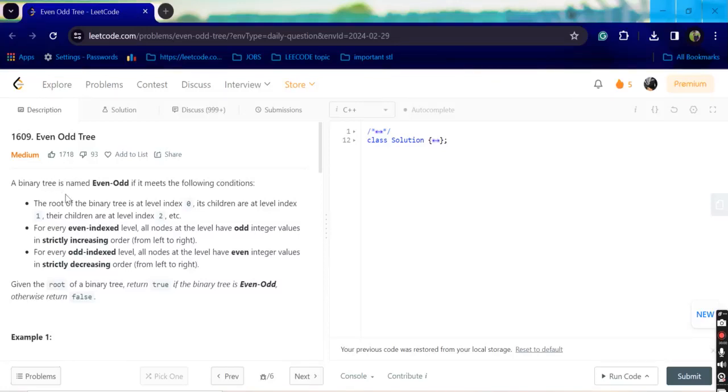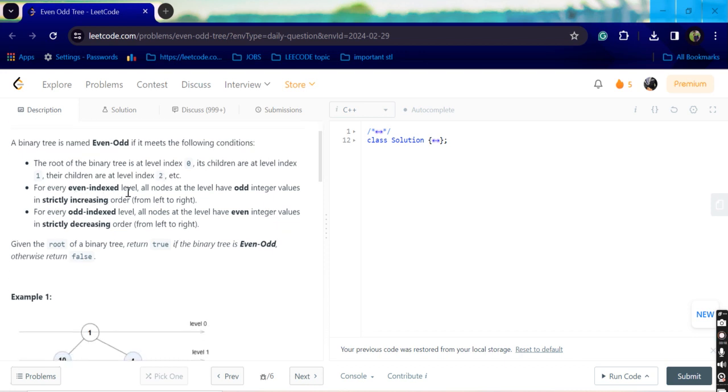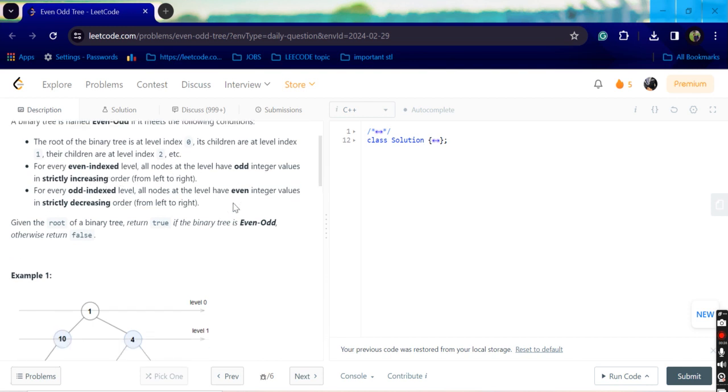Hello friends, we are going to solve the problem Even Odd Tree. A binary tree is named Even-Odd if it meets the following conditions. The root of the binary tree is at level index 0, its children are at level 1, their children are at level 2. For every even index level, all nodes at the level have odd integer values and they are in strictly increasing order from left to right.